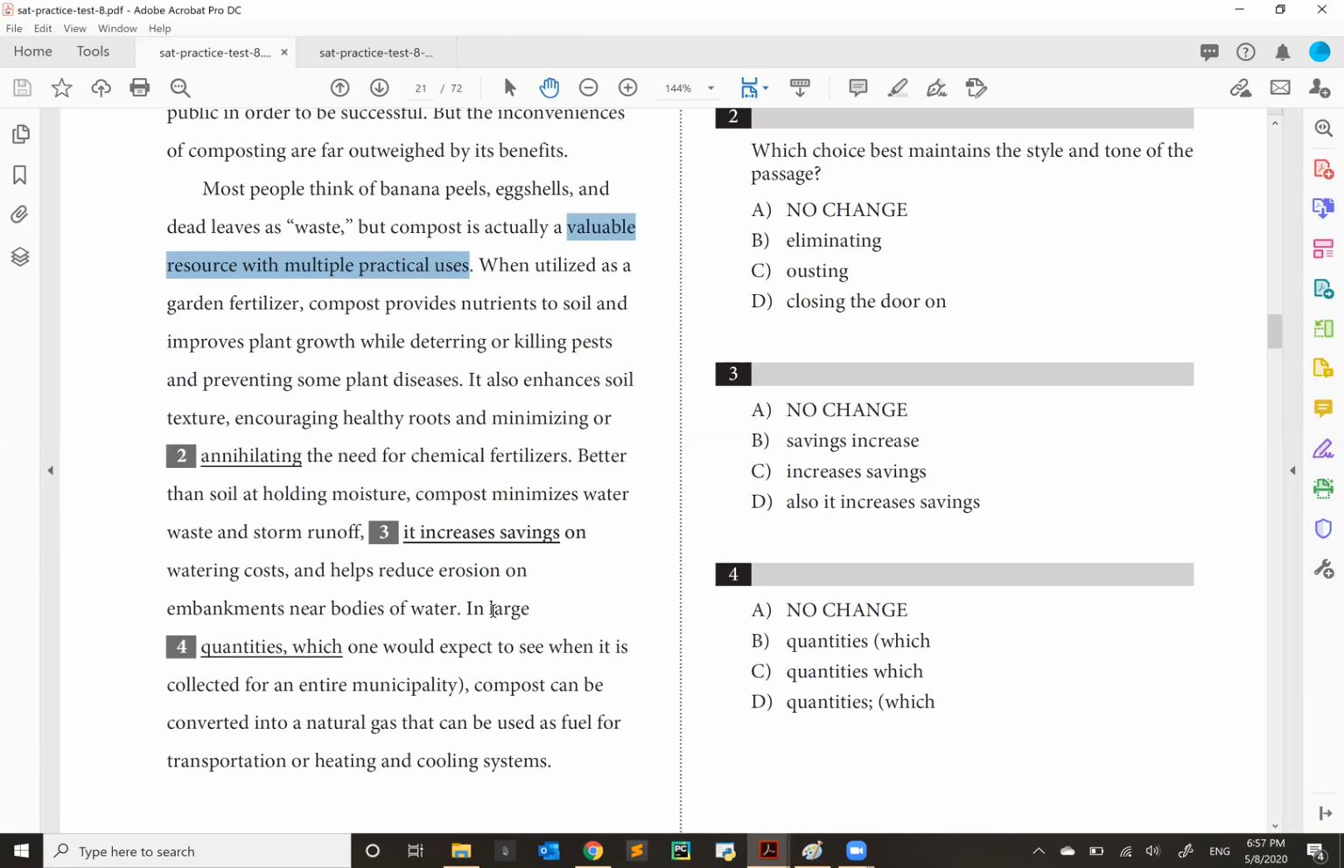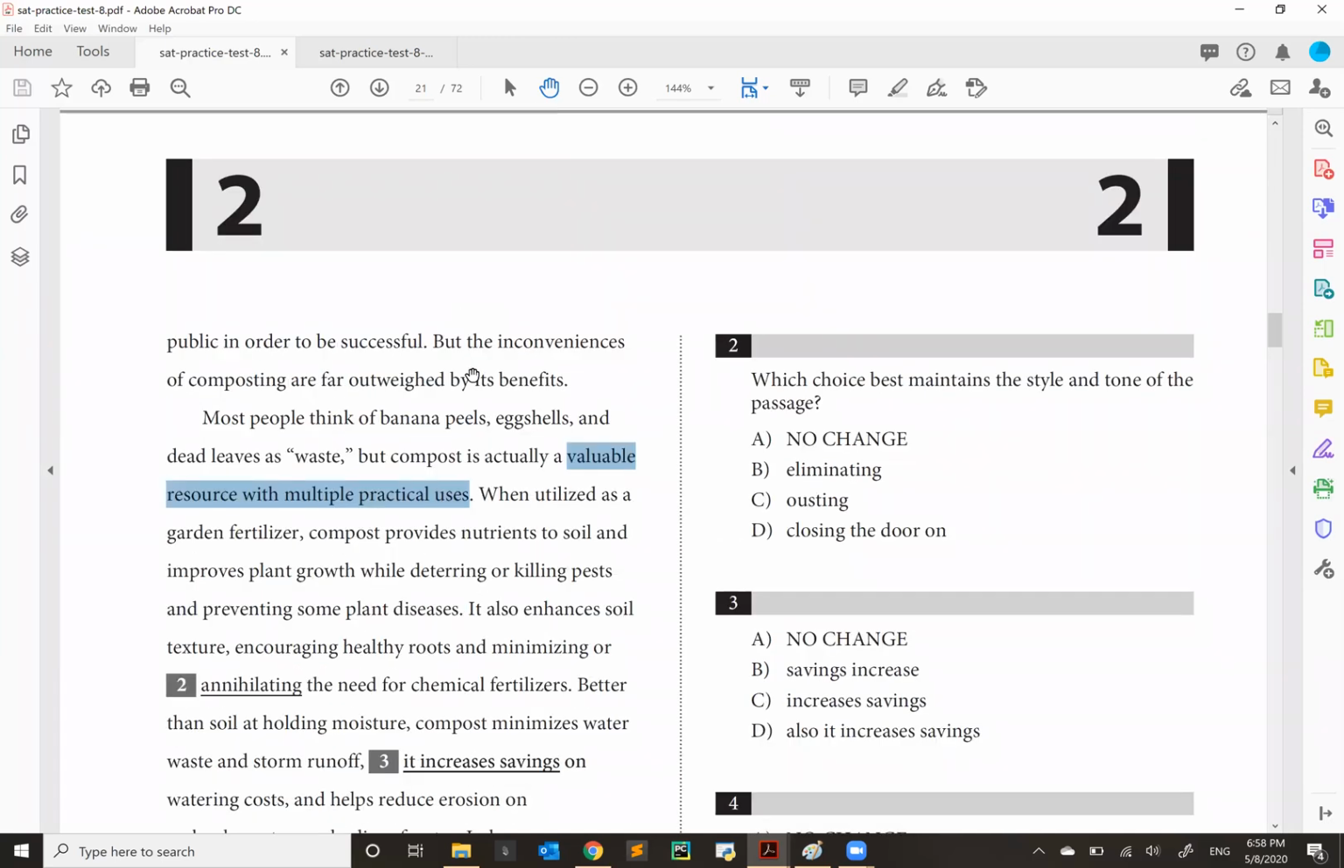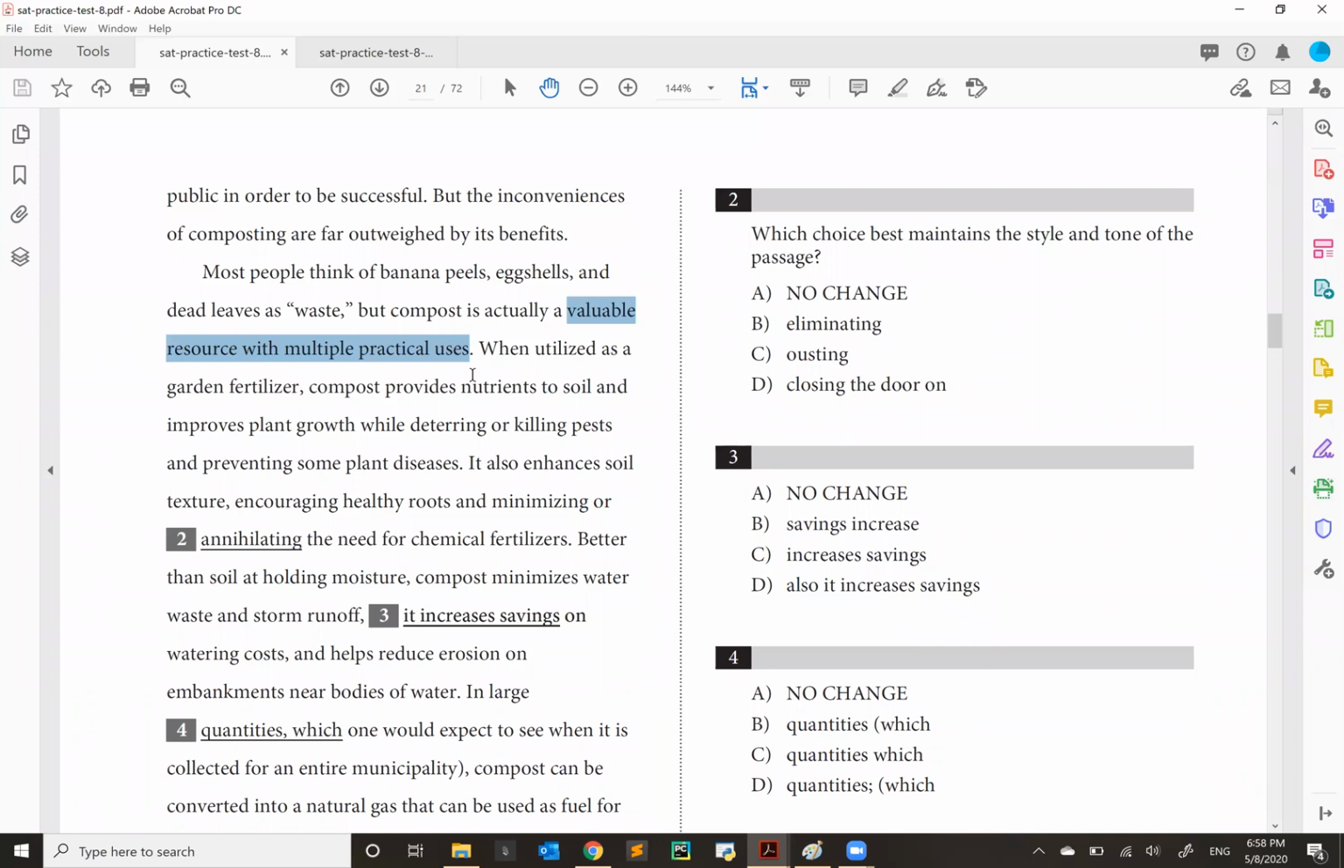Now, annihilation could be argued that it takes it to zero, but it's too strong for the context of the passage. We're looking for something else. B, eliminating, is going to be the right answer because you're getting rid of the need for chemical fertilizers. Closing the door on is figurative language. Given the style of the passage, namely that it is rather informative, you are not going to find very figurative language. So much so that if you were to scan this passage, you would be hard-pressed to find language that you'd find in a novel or in poetry or something of that nature.